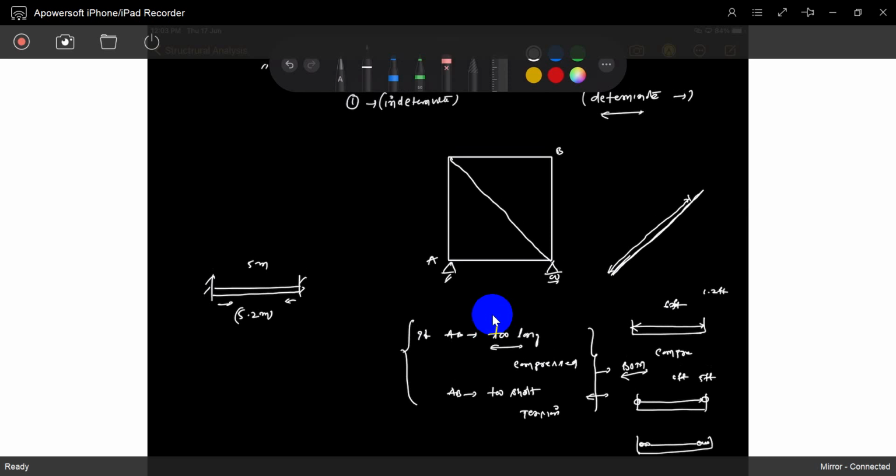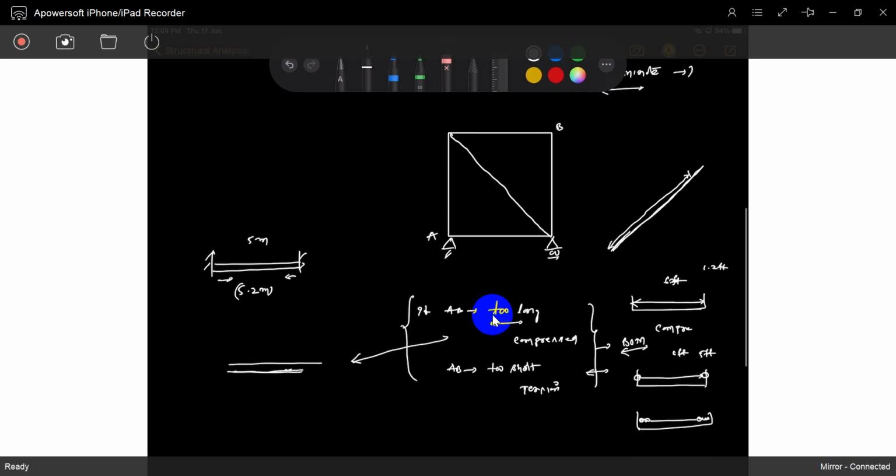Otherwise the same thing, not only lack of fit, temperature changes also. If the temperature is rising, the length is increasing, so automatically you feel compression, because it is a fixed length.